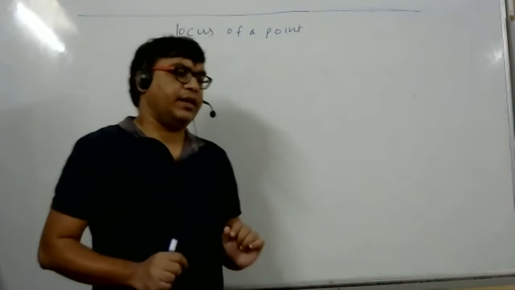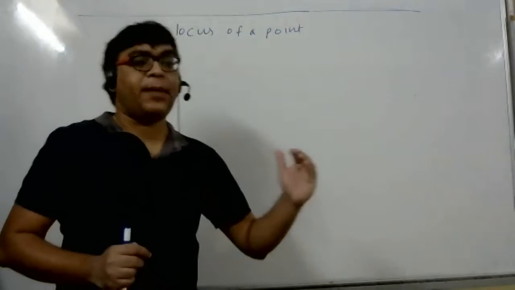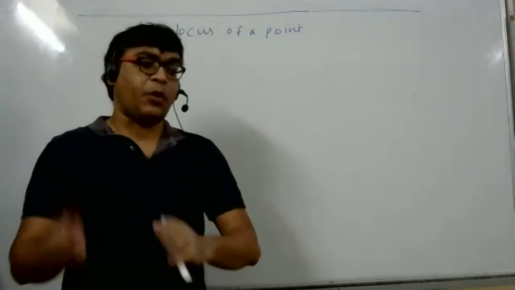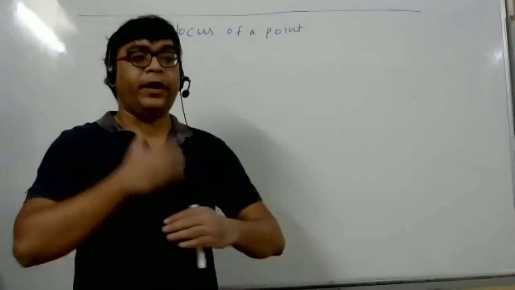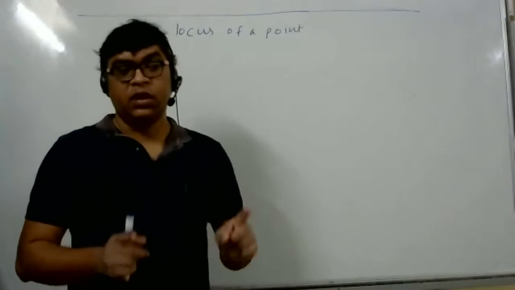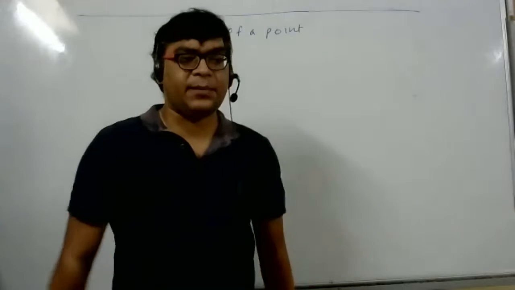But what happens, student? Locus of a point is the path traced by a point, and the point is moving according to some geometrical rule. So whenever a point moves according to some geometrical rule, it will definitely satisfy some algebraic relation.